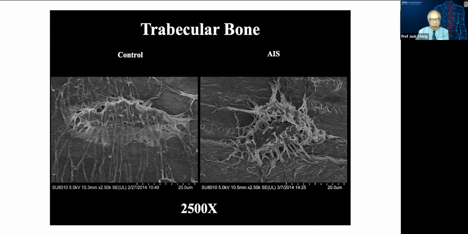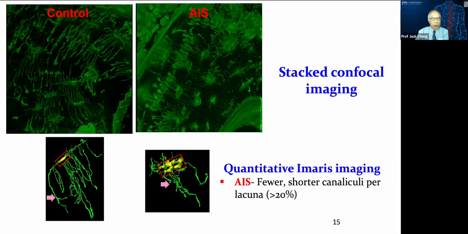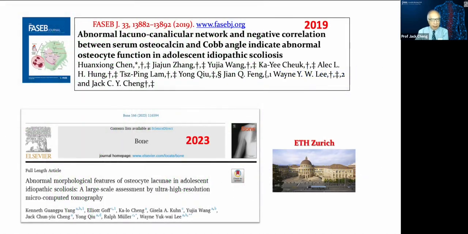Magnified to 2,500 times, it is clearer: control osteocytes versus the AIS osteocytes with the shortened and disorganized dendrites, and the cell shape is also different. Using stacked confocal imaging again shows the distinct difference between the control group and the AIS patients, which are quantitatively measurable, with fewer, shorter canaliculi per lacuna, up to about 10 to 20% or more difference. And this has been reported in different studies and publications.